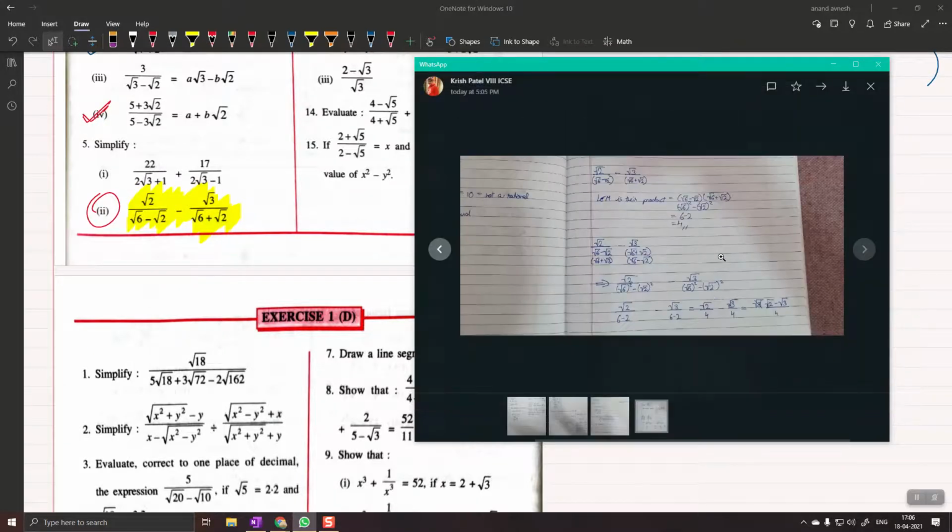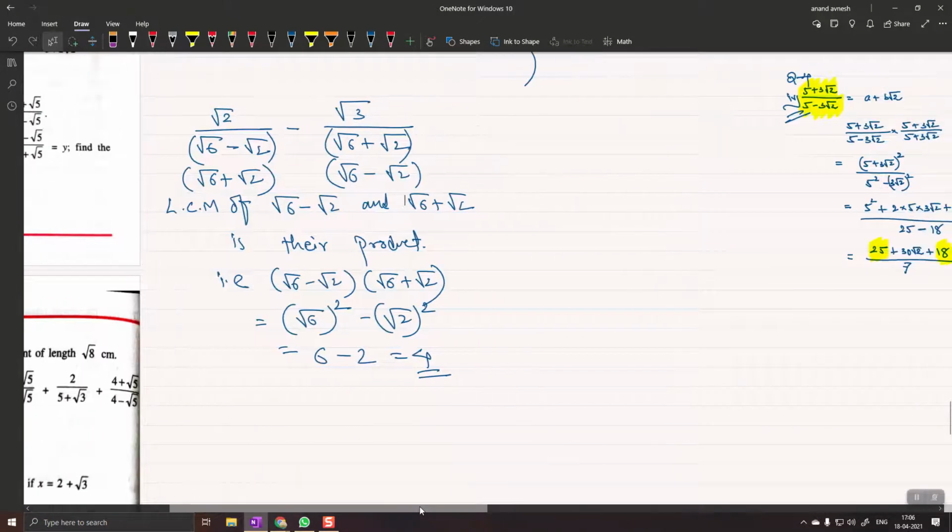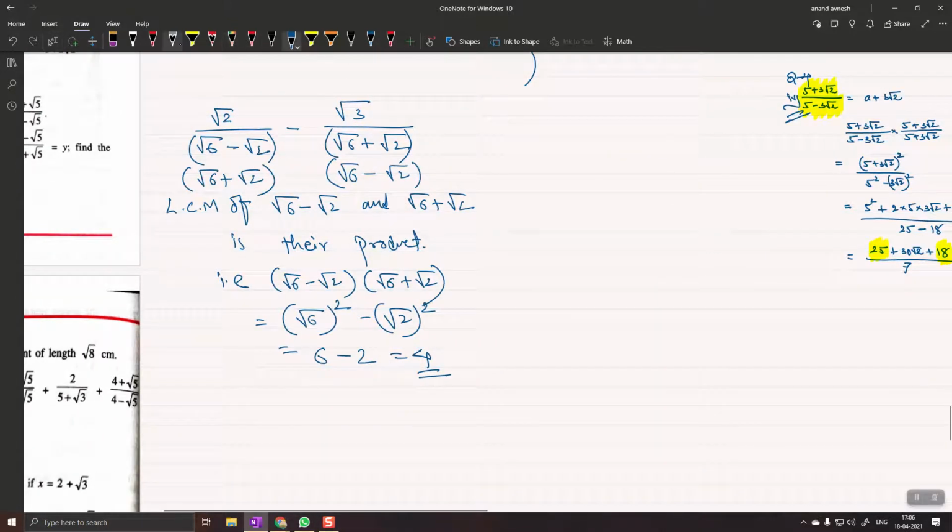Sir, I do not understand how to multiply. Can I just repeat it once again? Yeah, I'll show you here. As I told, this number has to be multiplied with the respective numerator as well as denominator.